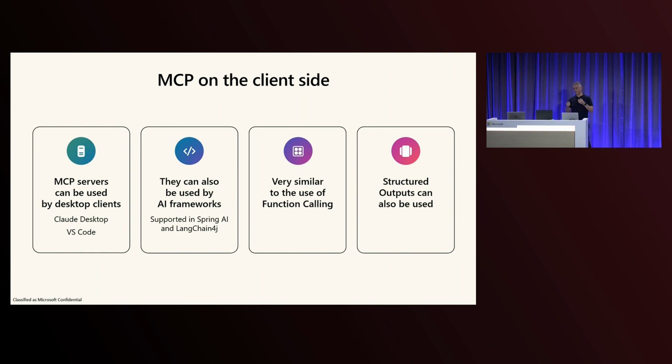If you've been using those frameworks, like LangChain4j and Spring AI, you have two concepts which are a little bit older, less than 1 year old, but for AI it's old. That's function calling, so you can call a function that is local. Basically it's the same code from a developer's perspective. Instead of executing a local function, you execute a remote function, but that's the same thing in the end for you. And you can use something called structured outputs, which is also quite recent, which forces the LLM to answer you following a JSON schema.